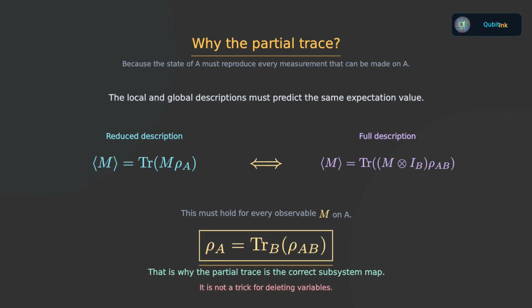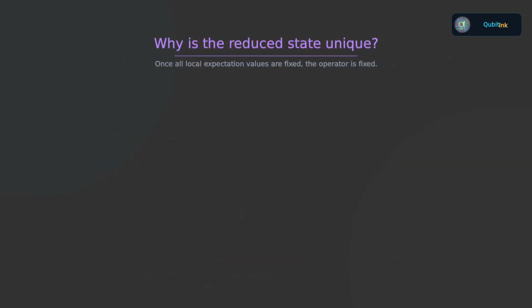We are not tracing out B because it is a convenient trick for deleting variables. We are tracing out B because the resulting operator contains precisely the information needed to predict every measurement that can be performed locally on A. In fact, Nielsen and Chuang make an even stronger statement. Among maps from the joint density operator to a density operator on A, the partial trace is uniquely fixed by this requirement that all local expectation values come out correctly.